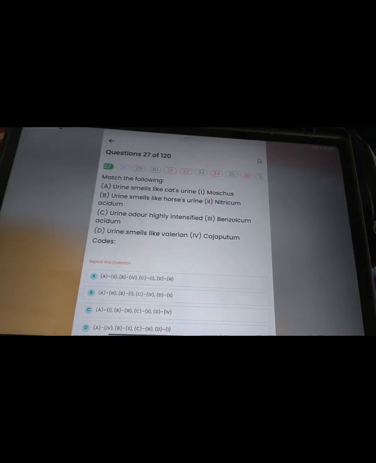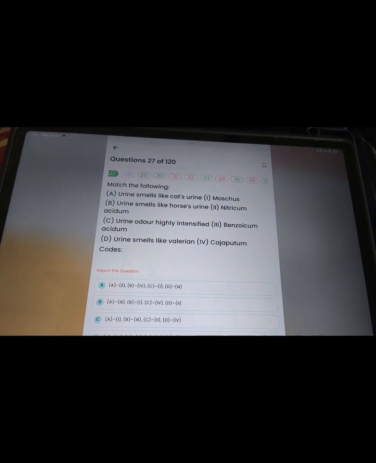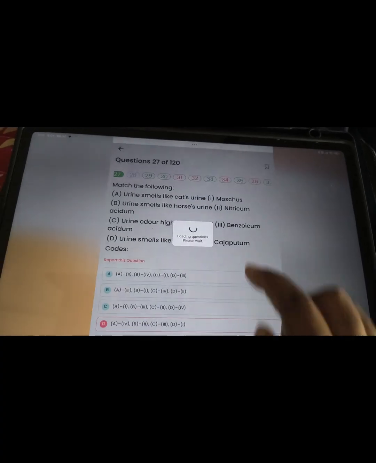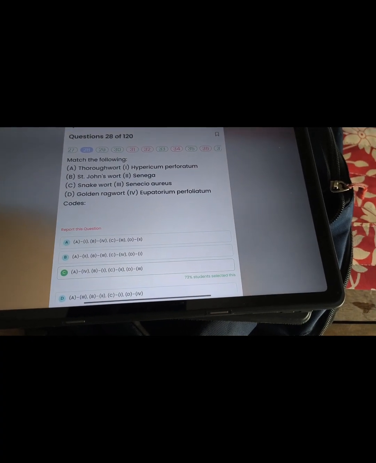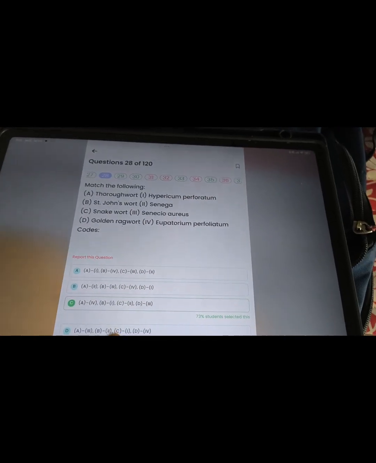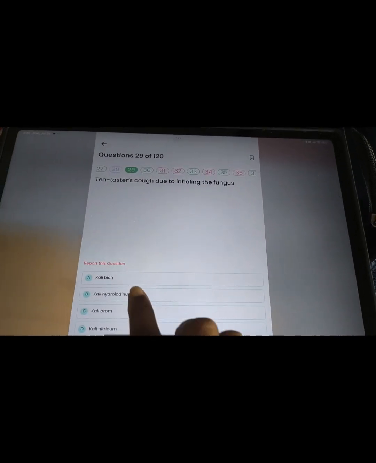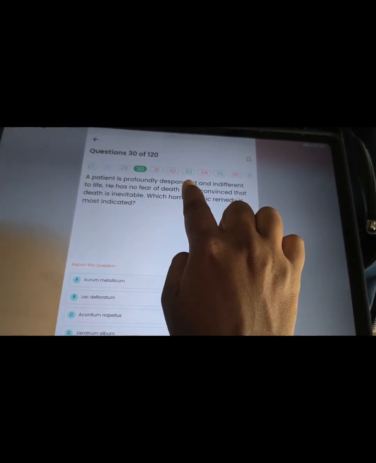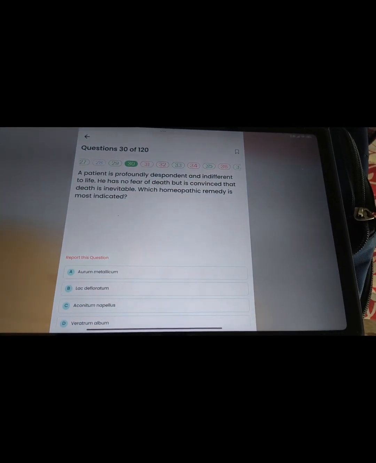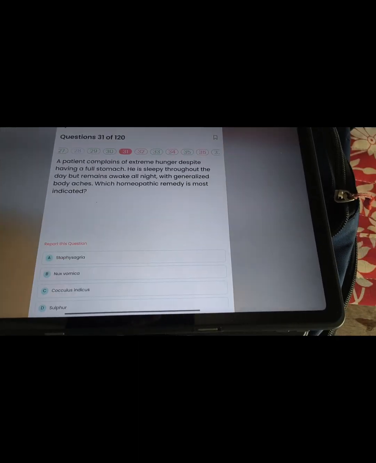Then next question is that urine smell, cat urine, we know Kachuputam. So we can go with this A4. Next question is that hypericum, you know St. John's wort. With this we can control. Next question, tea tester cough, Kali iode. Fear of death, it is a good number of medicine, but lac defloratum does not have fear of death. It is from Allen keynote.